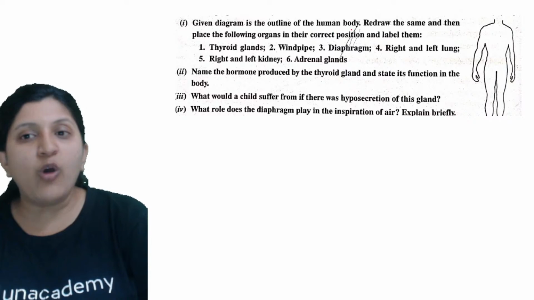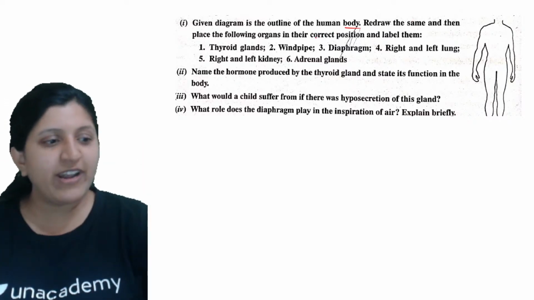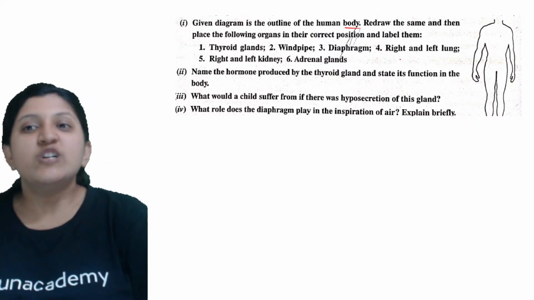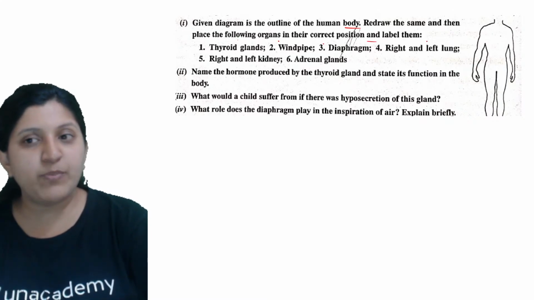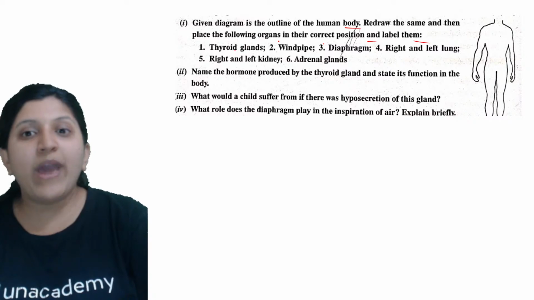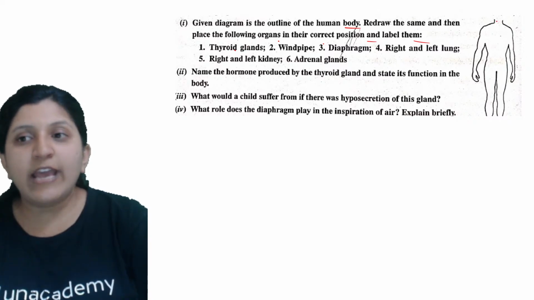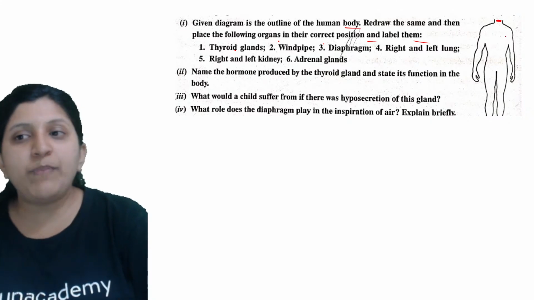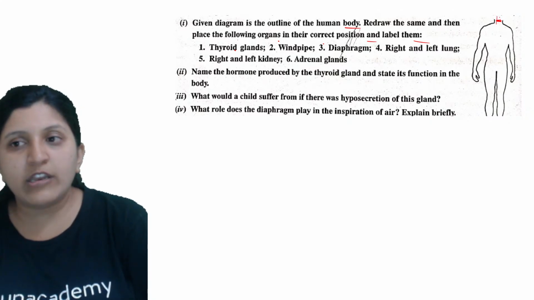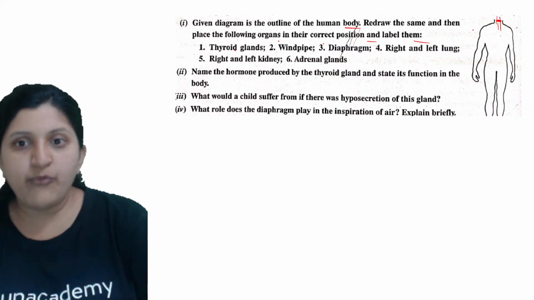The given diagram is the outline of the human body. So they have already given the outline. Okay, so redraw the same and then place the following organs in their correct position and label them. So where is the thyroid gland? So the thyroid gland you can find here in the neck region. Okay, so the windpipe you can find below in continuation. You can find a windpipe there.